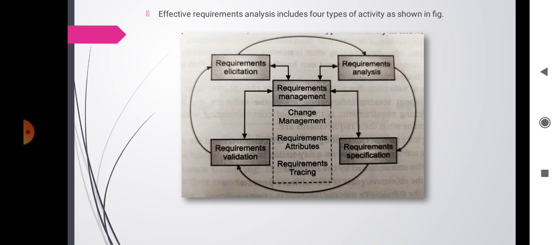The elicitation activity consists of gathering information, understanding the stakeholder needs and articulating high level requirements. These are the requirement elicitations. Then the second activity is requirement analysis. The analysis activity examines the high level requirements and determines if they are clear, complete and free of contradictions, and it defines the strategy to address these issues.